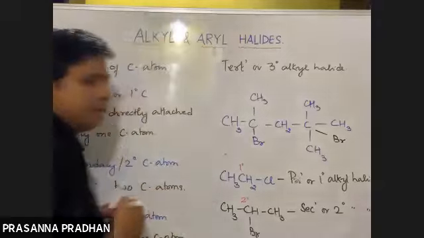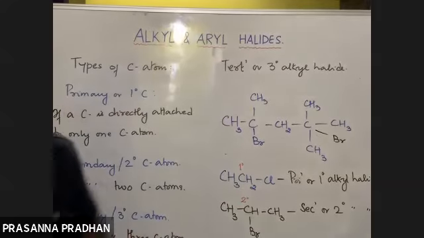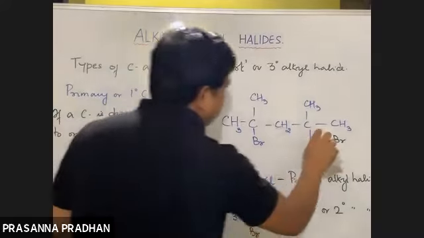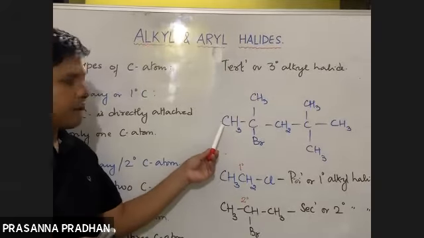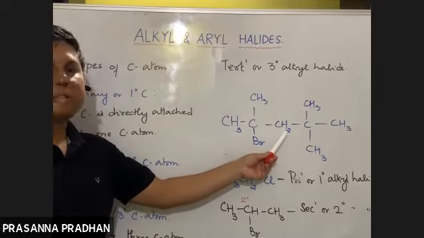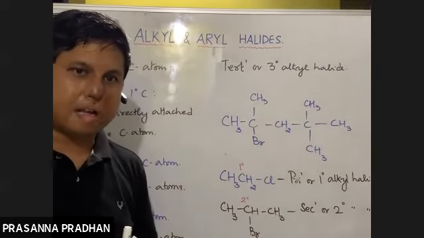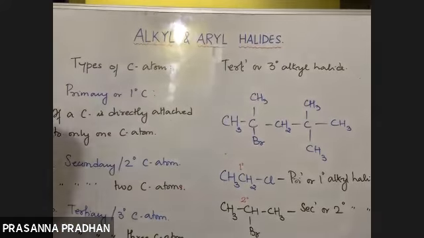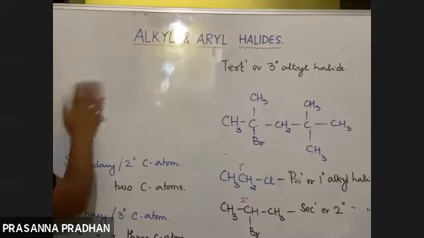So quaternary alkyl halides are not possible, simply because this carbon would have a valency of 5. So there is a simple concept about primary, secondary, and tertiary alkyl halides. And please remember that the hydrogen attached to a primary carbon is known as a primary hydrogen atom, the hydrogen attached to a secondary carbon is known as a secondary hydrogen atom, and the hydrogen attached to a tertiary carbon is known as a tertiary hydrogen atom. Got it? So this is the simple concept about primary, secondary, and tertiary alkyl halides.